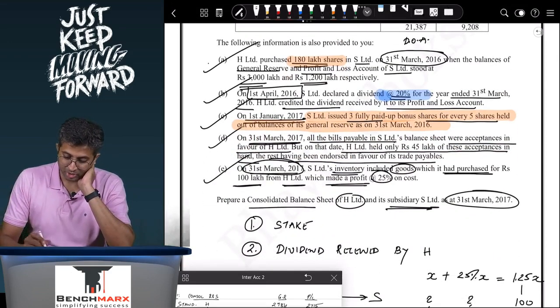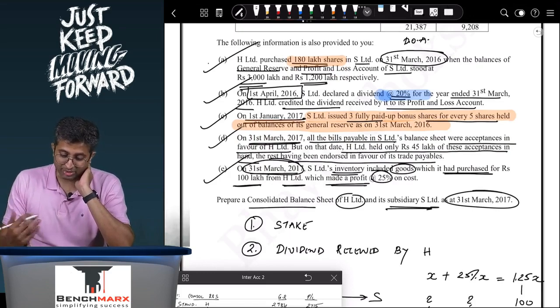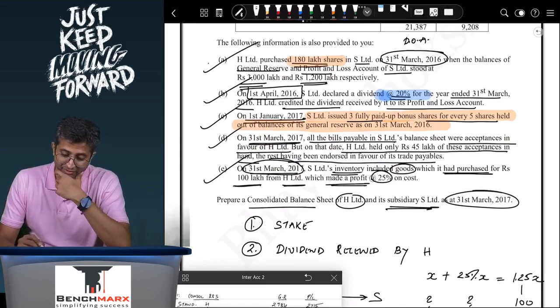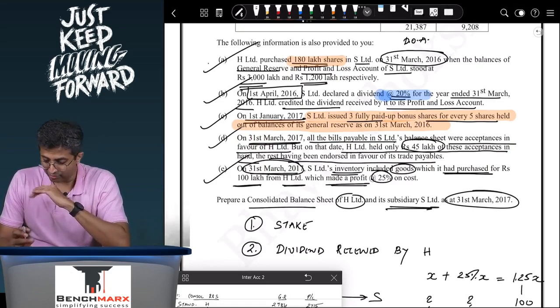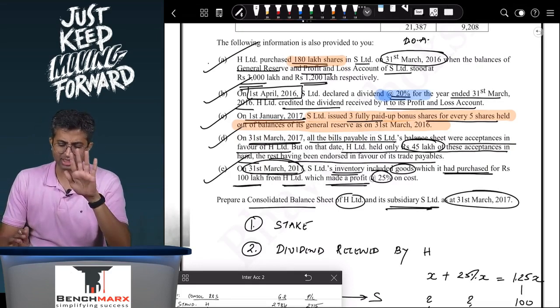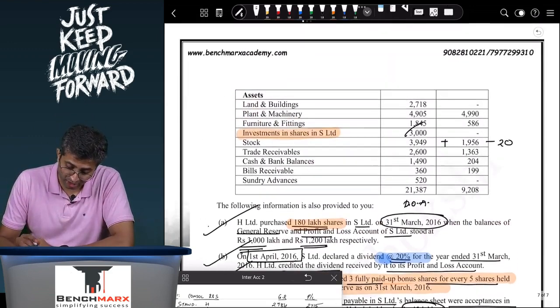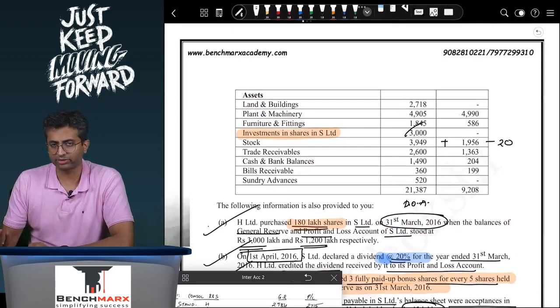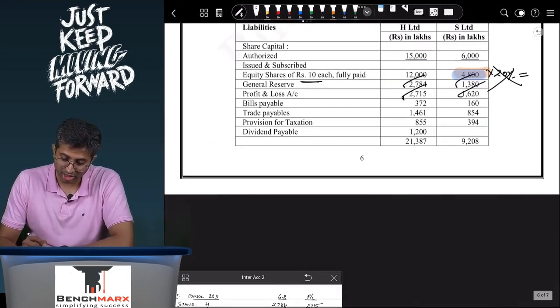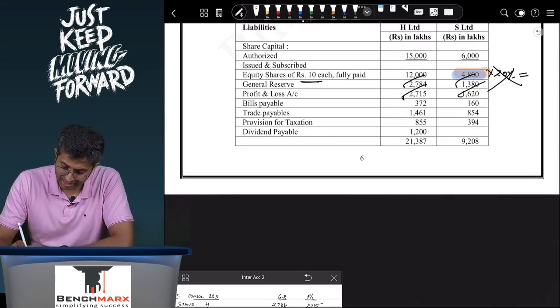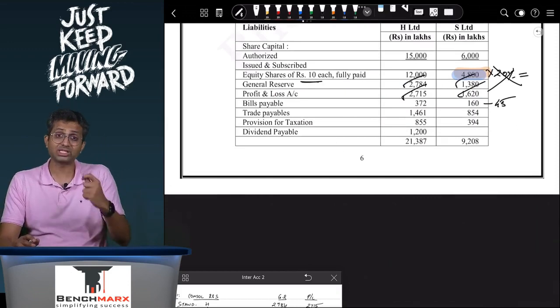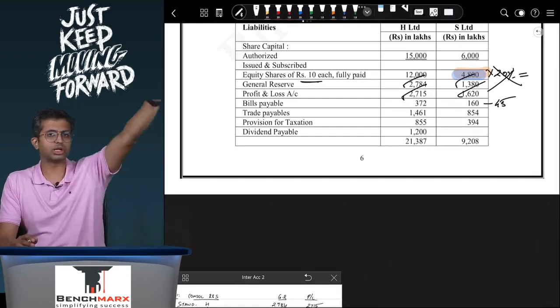And within bills payable, all bills payable were acceptances in favor of H. So you have to pay to H. However, H has endorsed and only 45 lakhs of the acceptances remain. So out of your total bills receivable, H has endorsed some of them, the remaining are still there. Out of your total bills payable, some of them are there. So as a result, we will have 45, which is intercompany. The remaining have been endorsed, and hence S has to pay to a third party, no longer to H.